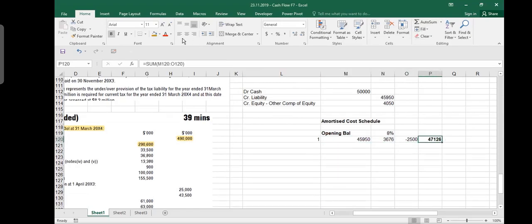This is your closing liability. This 47,126 is your closing liability at amortized cost. This number 3,676 will go into my income statement as my finance cost. So this is my balance sheet item. This is my closing liability. This is my income statement item. This is my finance cost.